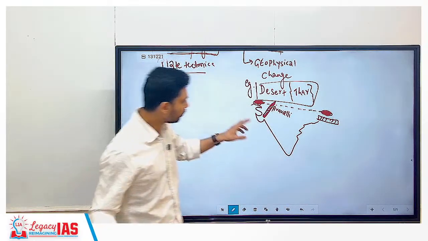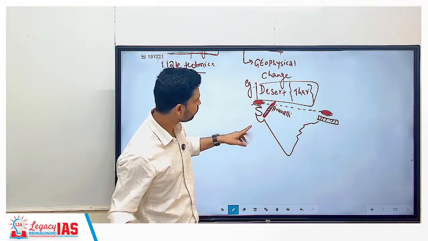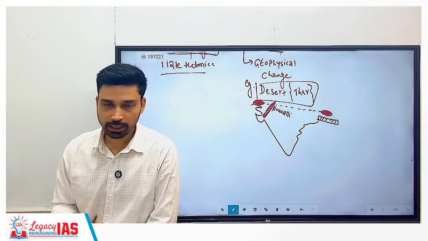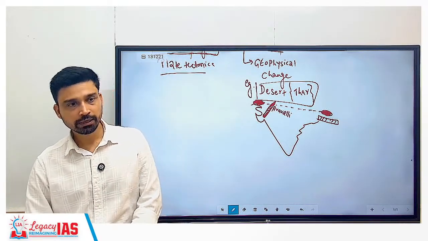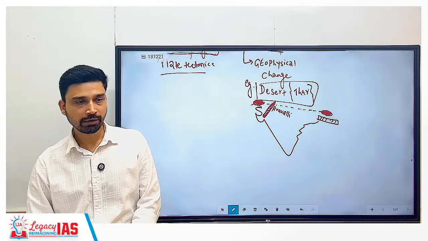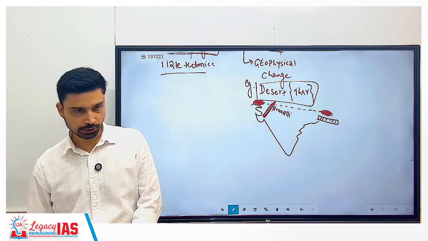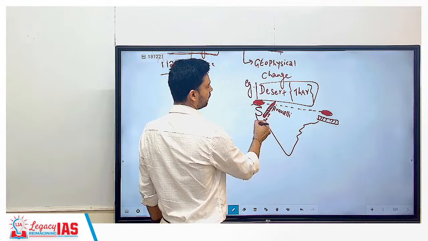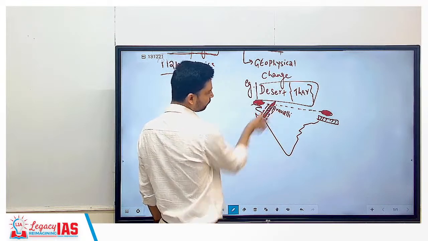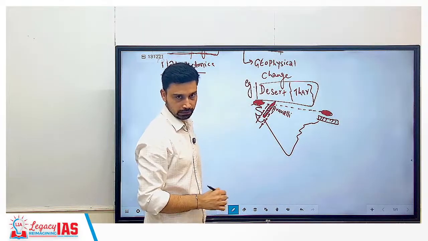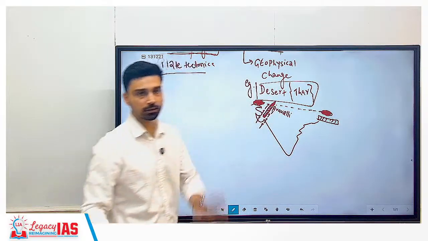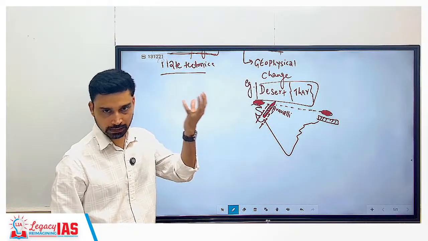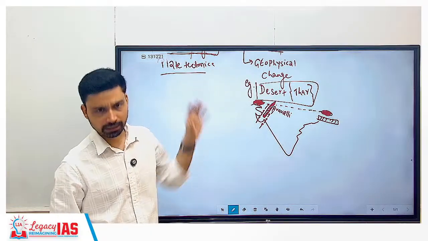I am not going into detail here. We'll discuss the mechanism, but for now I can simply tell you that we have desert in any area because rainfall is very low. Only if there is very low rainfall will we have the development of desert-like conditions. So what happens when the winds move here? The winds coming from the sea move parallel to the Aravallis. If the winds move parallel to the Aravallis, they do not rise up along the mountain. And for rainfall what do you require? Rising of wind, then only condensation happens, cloud formation happens, and rainfall happens.